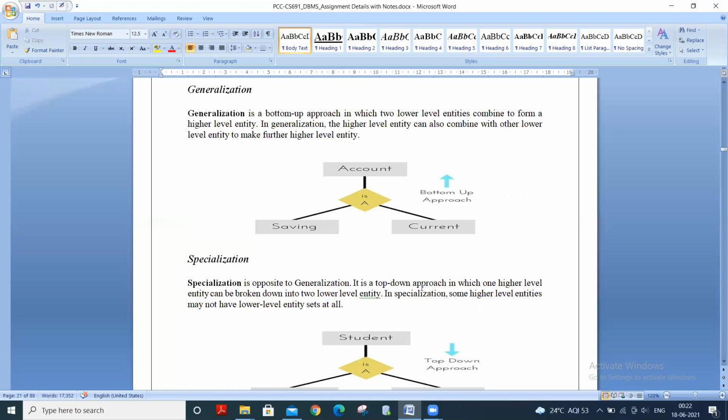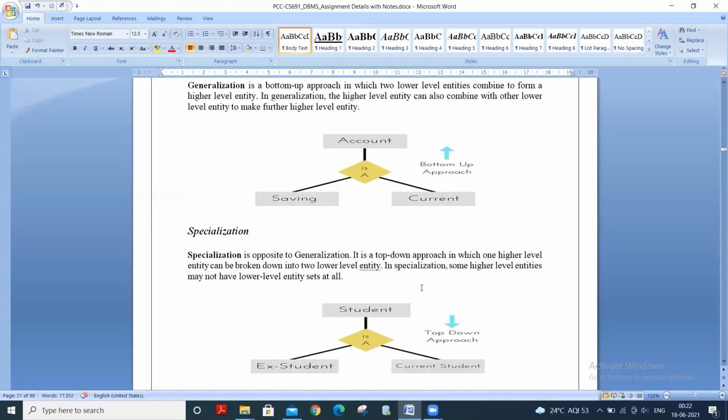But in case of specialization, the size of schema gets increased from top to down. Here, generalization is normally applied to a group of entities, but we can apply specialization to a single entity.